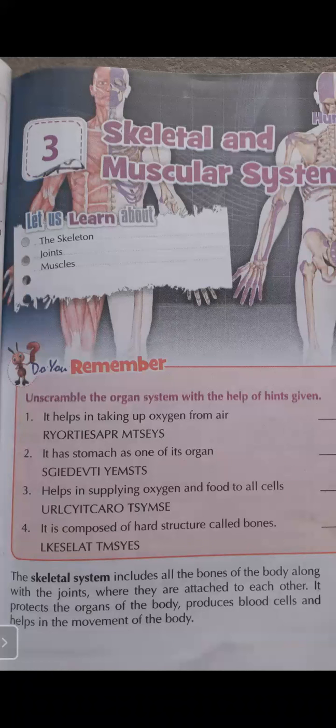The skeletal system includes all the bones of the body along with joints. Our bones and our joints make the skeletal system.